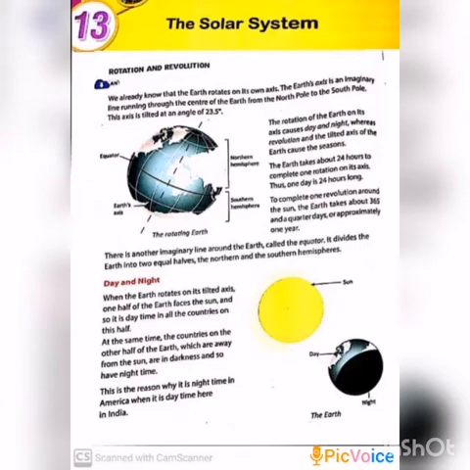It is daytime in all the countries on the half facing the sun because they get sunlight. At the same time, the countries on the other half, far away from the sun, are in darkness and so have night time. That is the reason why it is night time in America when it is daytime here in India.